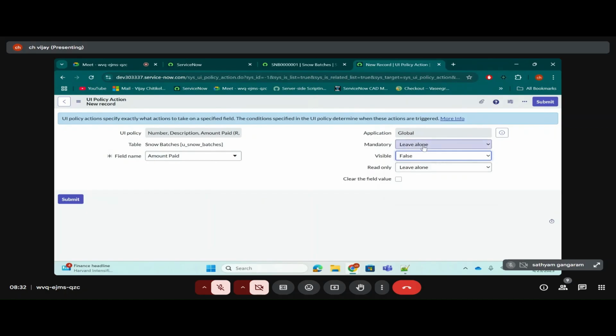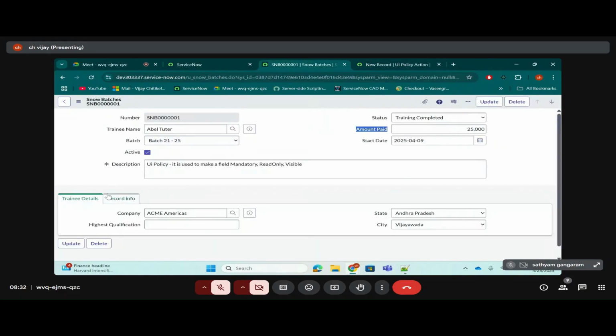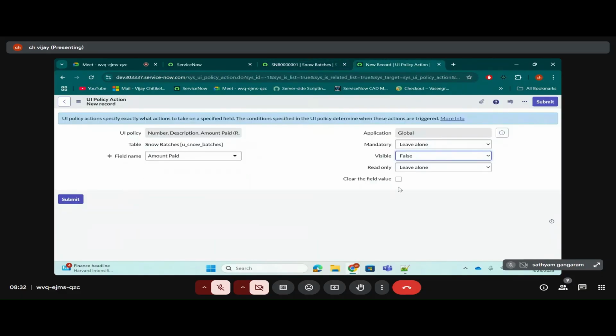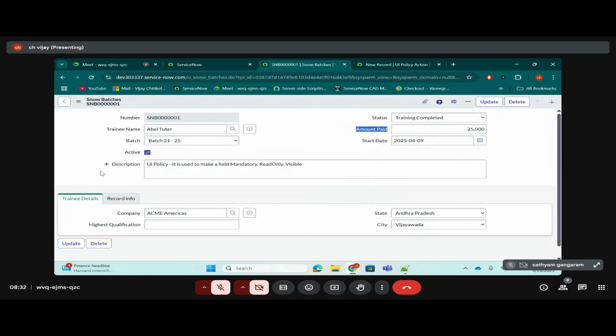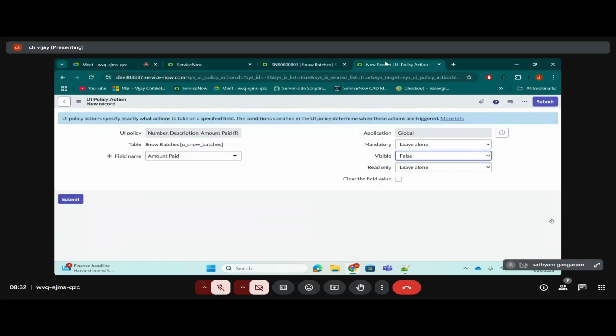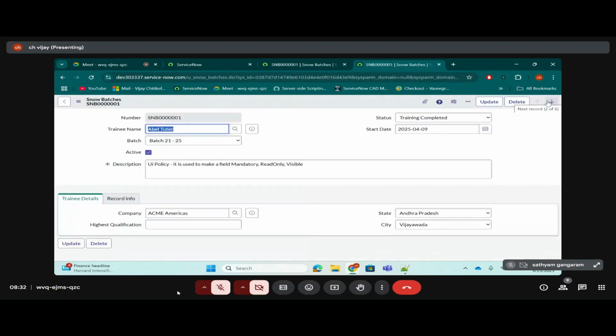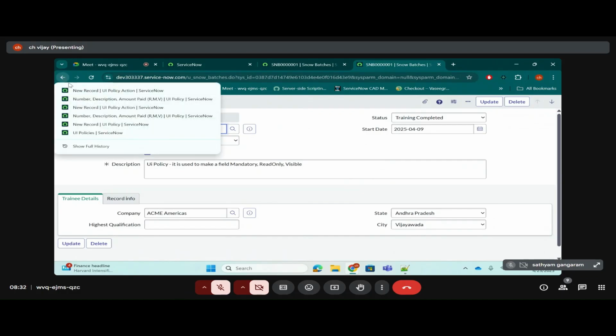Understand the naming convention. Mandatory true means you are making it mandatory. Read only to true means you are making it read only. Visible true means you are showing it on the form. Visible means it is showing to you, in normal English. So visible true means it will show you. Visible false means it will hide the field. If you make mandatory false and it is already mandatory, it will remove that mandate.